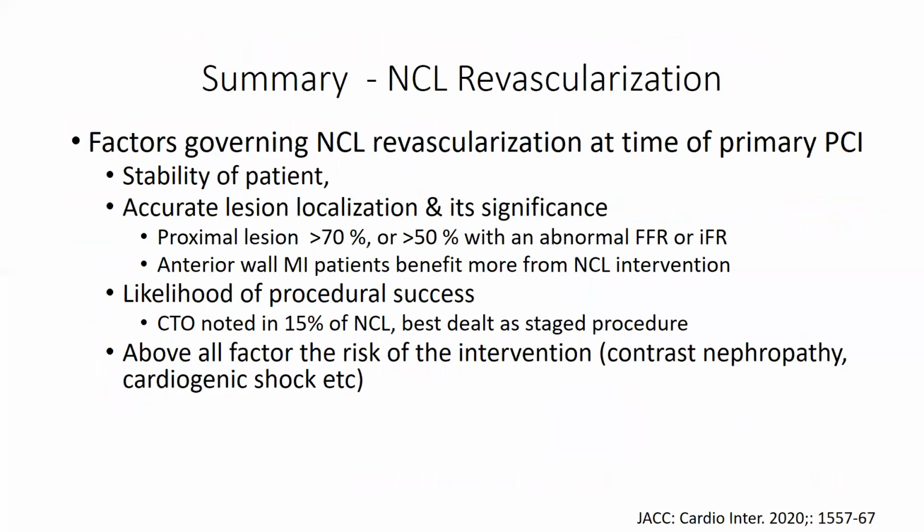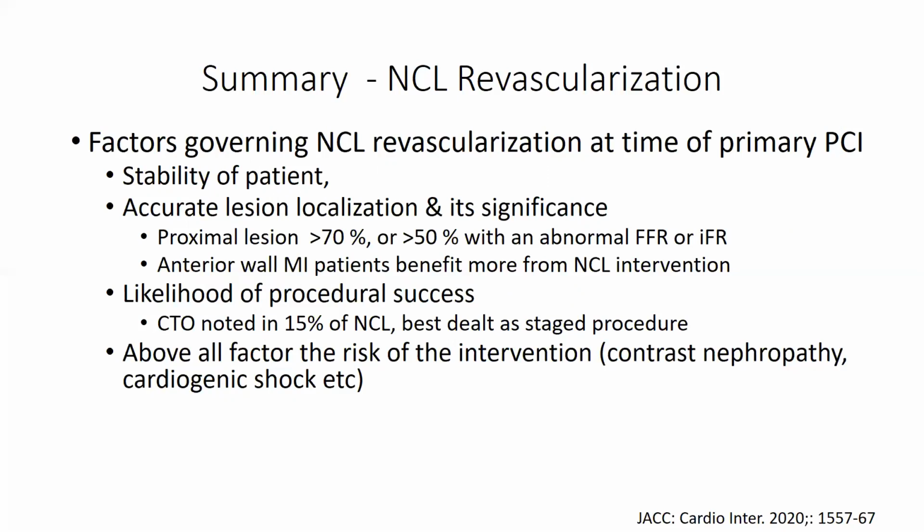To summarize, what I have mentioned is that it is prudent to revascularize the non-culprit lesions, but there are certain factors which have to be kept in mind. Patient stability is most important. As I told you, patients with cardiogenic shock don't do very well. You need to accurately localize the lesion and identify the culprit from the non-culprit vessel. This is particularly important when you don't see a thrombus-laden lesion, and more importantly in patients who have got multivessel disease. You can have these patients with complex morphologies, with almost 20% coming with calcification, 15% coming with CTOs. So you really need to assess the significance and address the lesions accordingly.